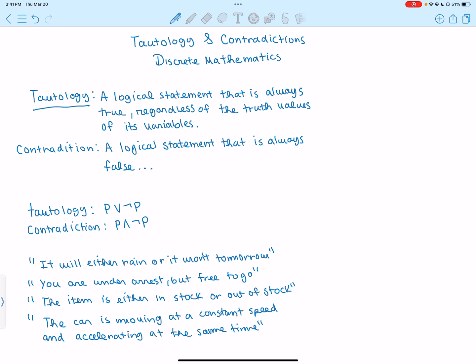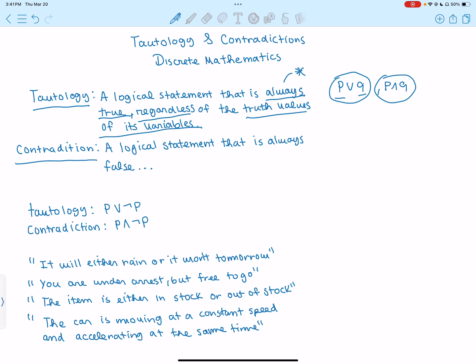A tautology is a logical statement that is always true. This part is the most important part: it is always true, regardless of the truth values of its variables. Meaning when we have a proposition, let's say P and Q, we could have P or Q. It doesn't matter if P and Q are true or false, this statement is always going to be true regardless of that. So that is a tautology.